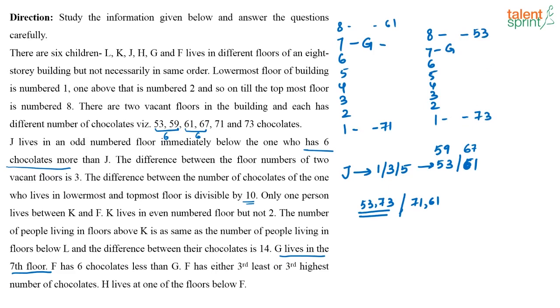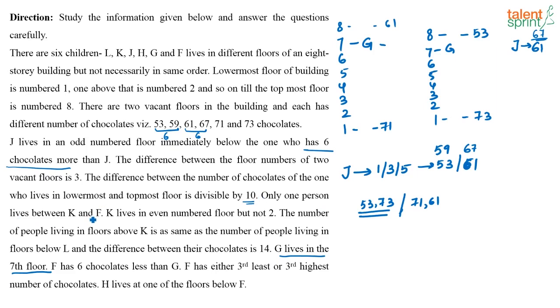So in this case, if this is 53, what does that clearly mean? This clearly means that J is not the one who has 53 chocolates, because J is living in some floor below the person who has 59 chocolates. Also, you know that J is in an odd numbered floor, so J cannot be here. So obviously, in this case, J has 61 chocolates and the person who is living above J is the one who has 67 chocolates. Okay. Now next, what is given?